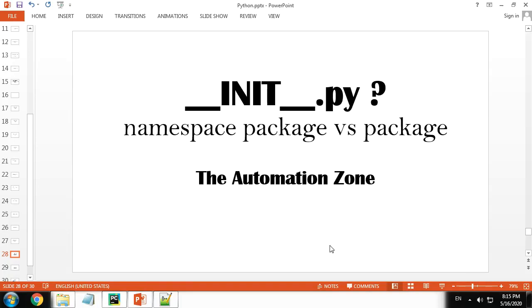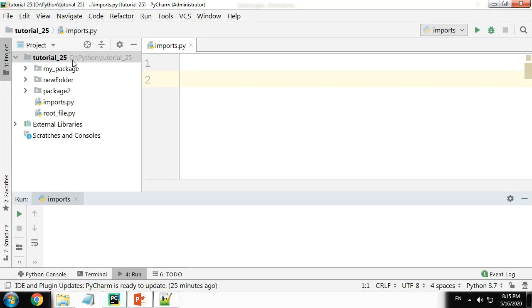In today's tutorial, we will be looking at a question: is your init.py file actually required to convert a folder into a package? At the same time, we will also discuss what is your namespace package and your regular package. To answer your question, let us open PyCharm and a project here.